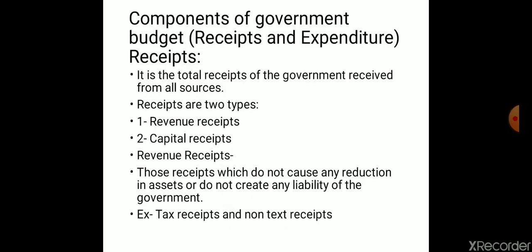Next, components of government budget. There are two main components: receipts and expenditure. Now, the meaning of budget receipts. It is the total receipts of the government received from all sources. Budget receipts are two types: revenue receipts, capital receipts.